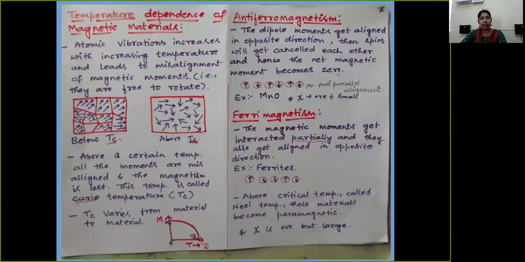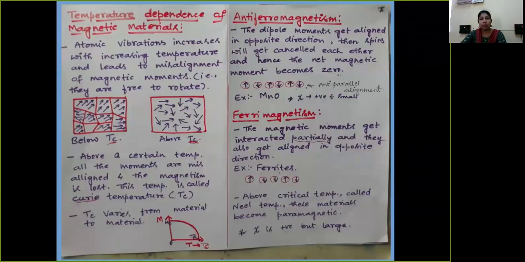Certain other materials tend to induce a magnetic field in the direction of the external magnetic field, and they possess intrinsic magnetic moments. Those materials are called paramagnetic materials, and the tendency of those materials to have dipole moments in the direction of the magnetic field is called paramagnetism.